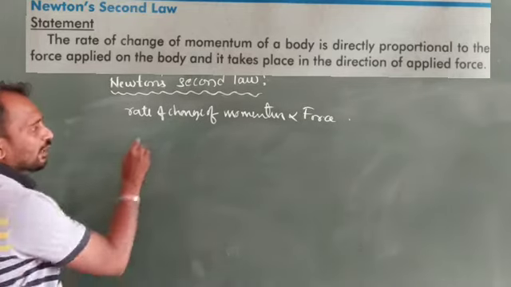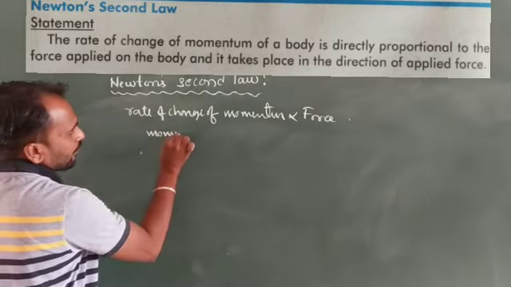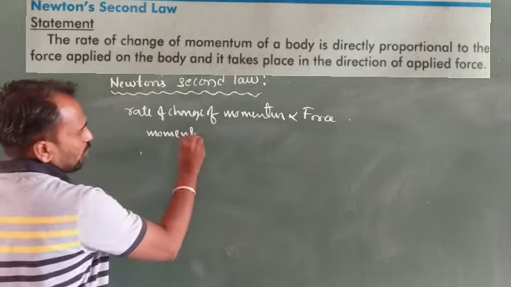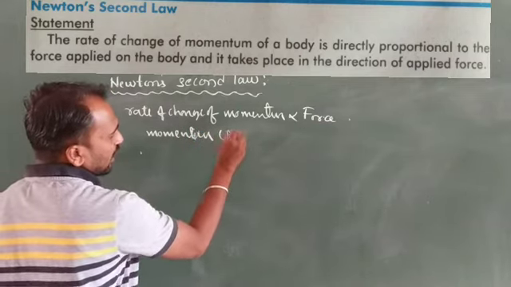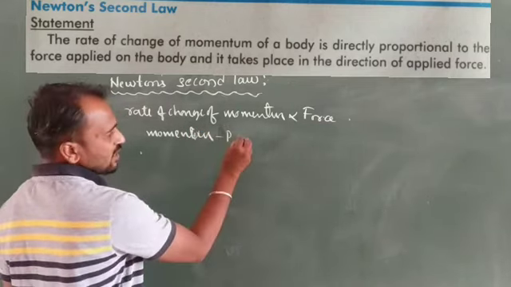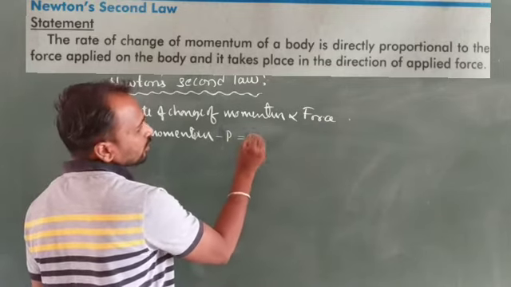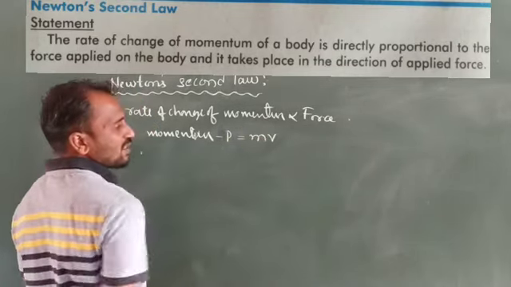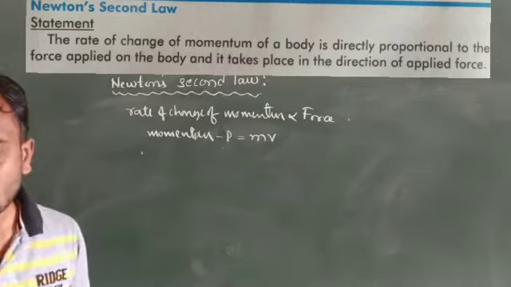You already know the momentum: P is equal to m into v. It means it is the product of mass and the velocity.